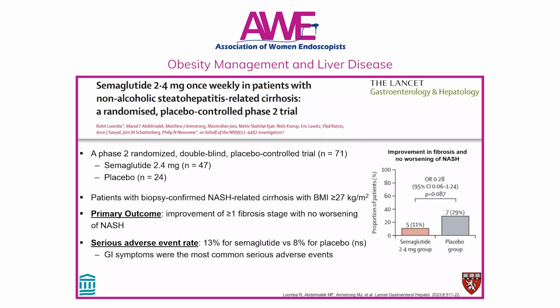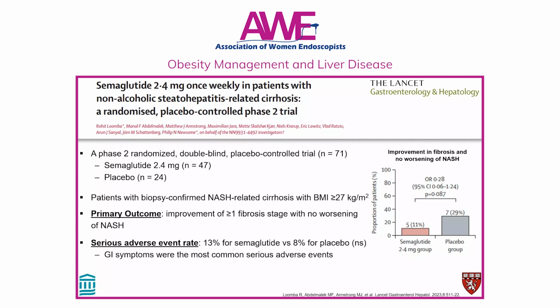Now, what about semaglutide for patients with cirrhosis? Here's another phase 2 RCT on 71 patients with NASH cirrhosis with a BMI of at least 27. Patients were randomized to semaglutide 2.4 milligrams weekly or placebo.